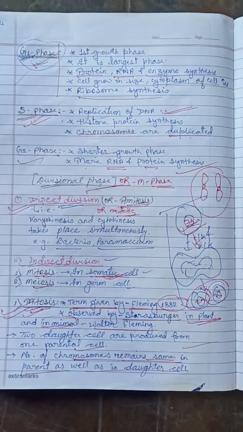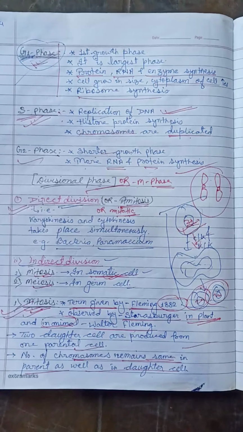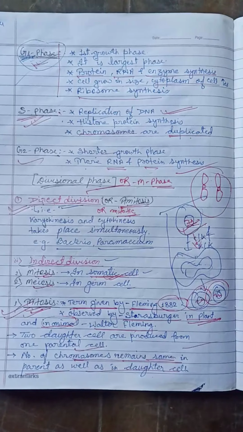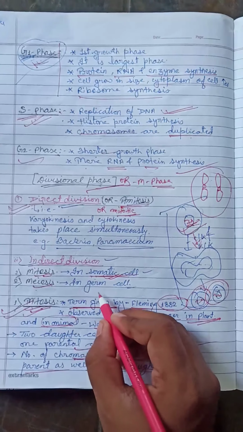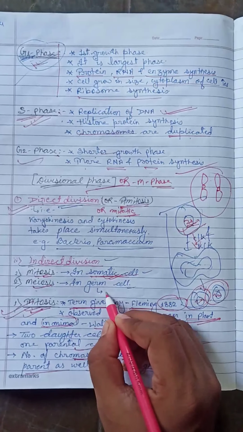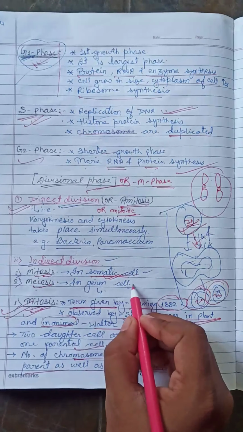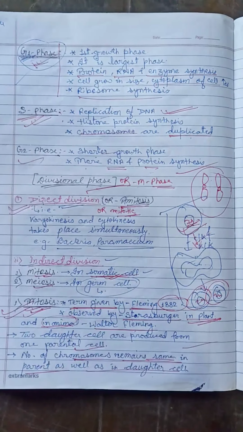What is a somatic cell or a germ cell? I told you about somatic cells and germ cells, but let me tell you once again. Reproductive cells are also called germ cells. Other than these germ cells, all the cells found in a body are somatic cells.